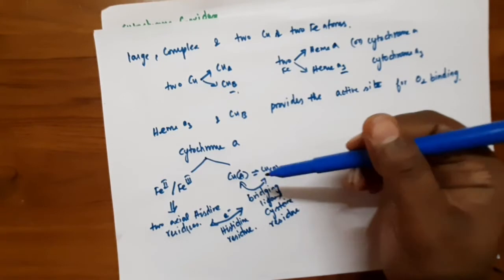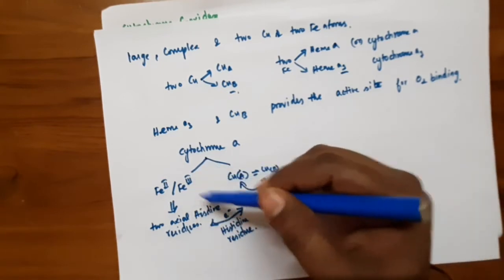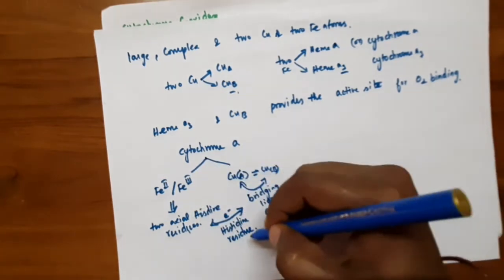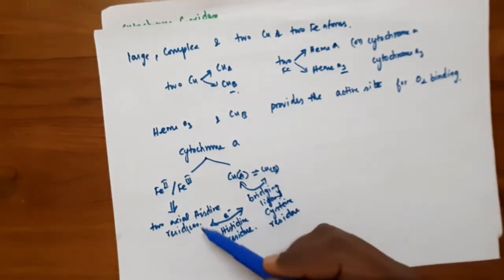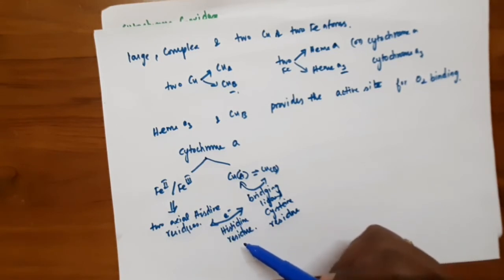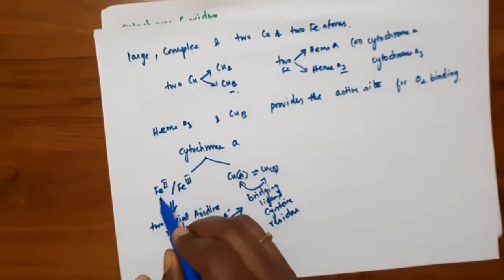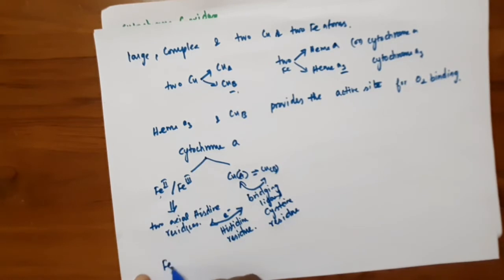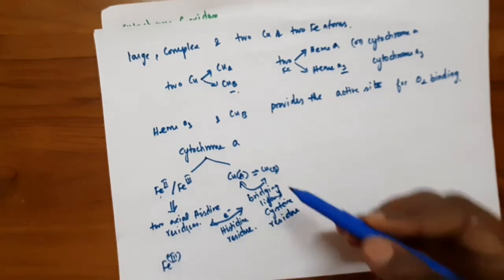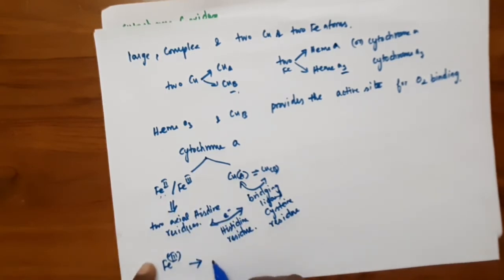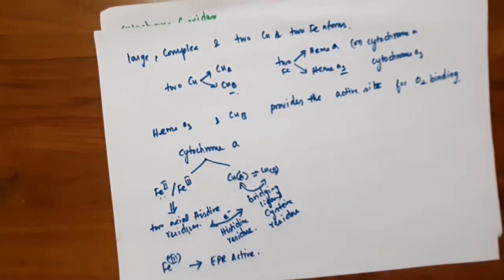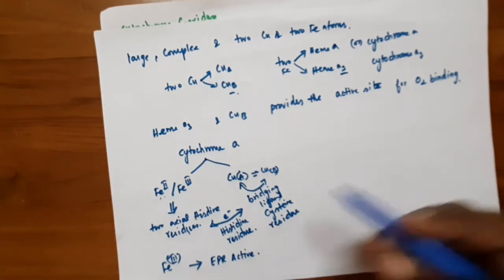So in cytochrome A, the 2 copper sites and iron sites are joined by the histidine residue, so the flow of electron from copper side to iron side through the histidine residue is happening. Here among this Fe2 and Fe3, this Fe3 is in the oxidized form. So during this electron transfer, the Fe2 gets converted into Fe3. So this Fe3 is EPR active.